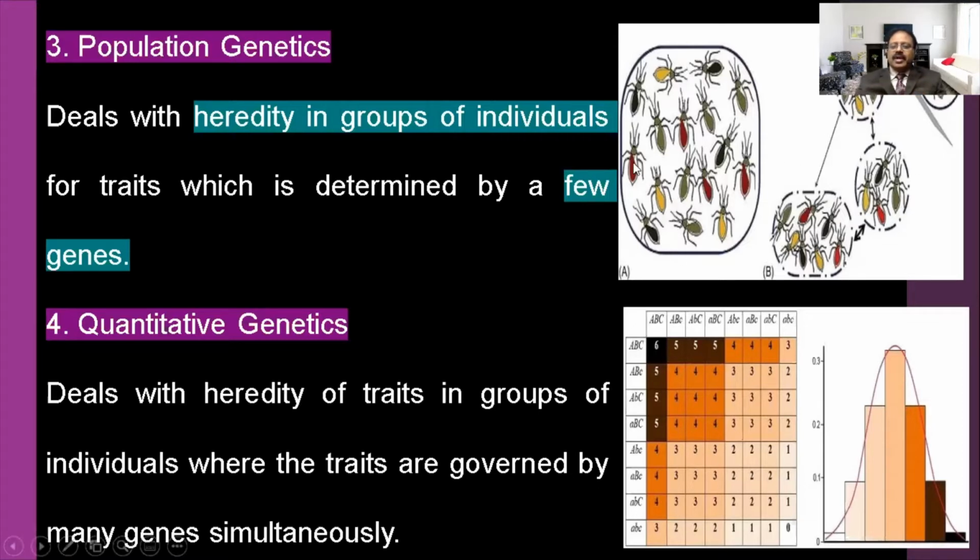In a particular population, some sort of genes are present. Chinese people have some sort of genes, Indians have some sort of genes, Americans have some sort of genes.